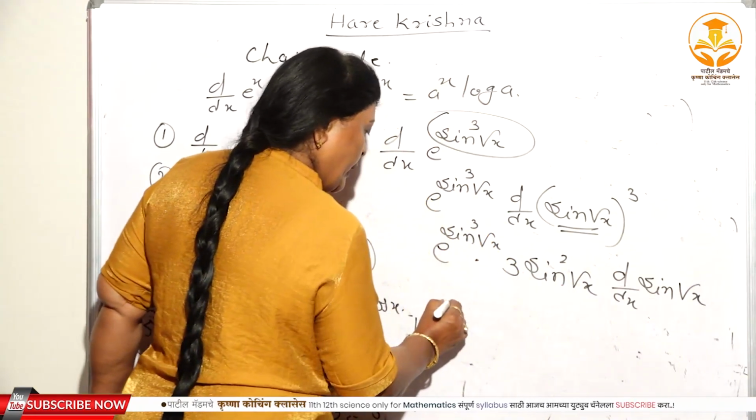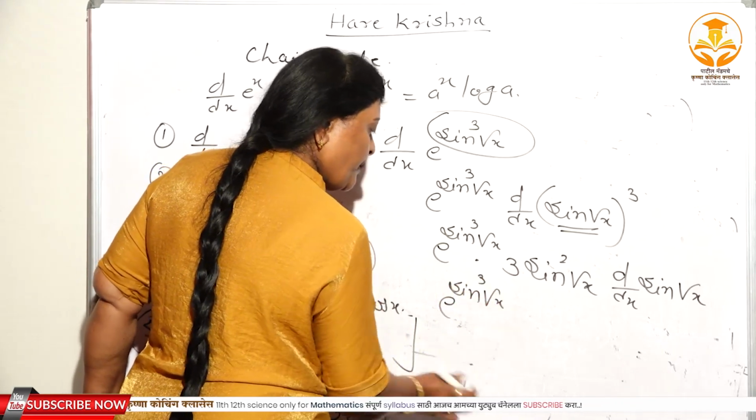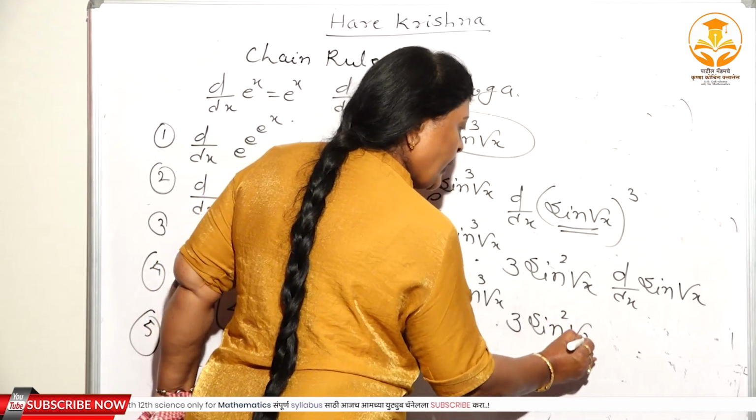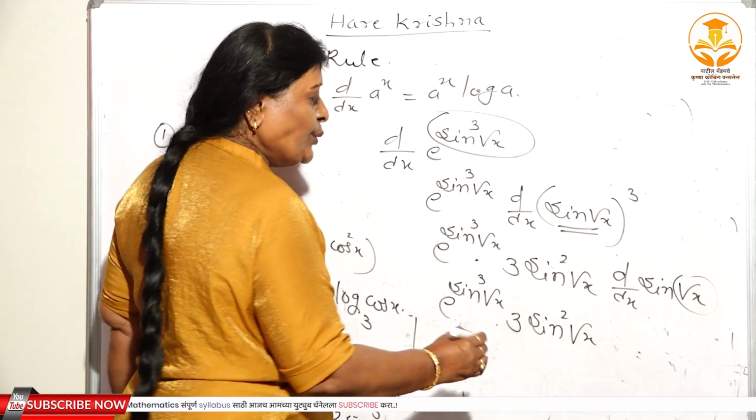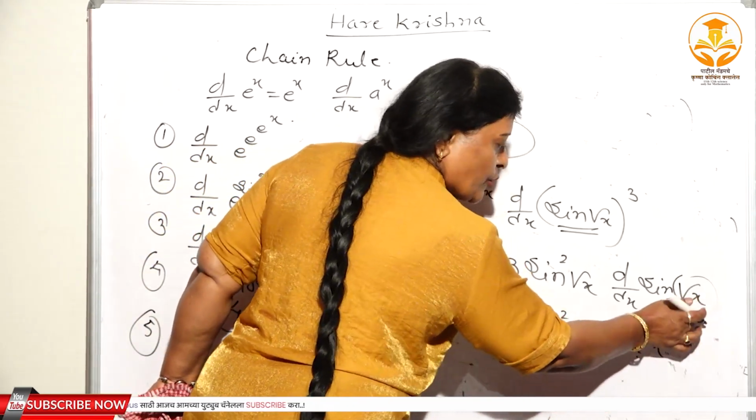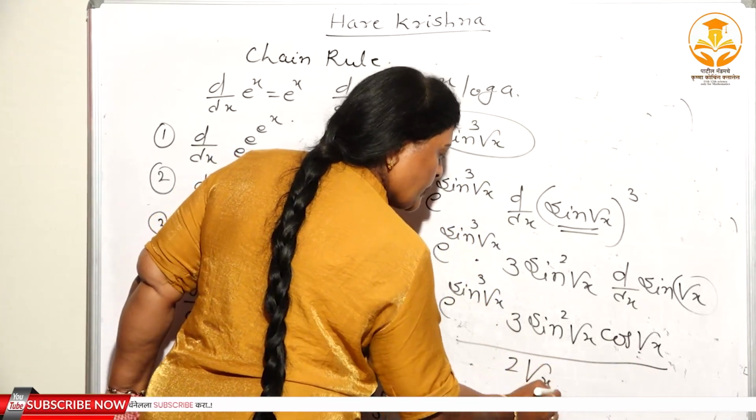Right? Now again, e raised to sin of the square root of x: 3 sin square root x. Here again you have to substitute u. Sin u, derivative cos u, that is cos root x, and the d/dx of root x is nothing but 1 upon 2 root x. Right?